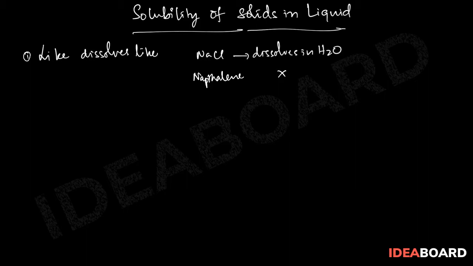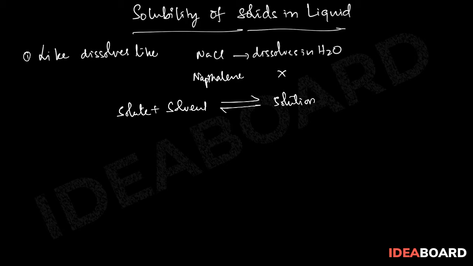Now when solute dissolves, it's actually solute plus solvent establishing an equilibrium, forming a saturated solution. So if the solution is saturated, as we have already discussed, no further solute can be dissolved at a given temperature. If it is unsaturated, then surely there is a chance that we can add more solute.